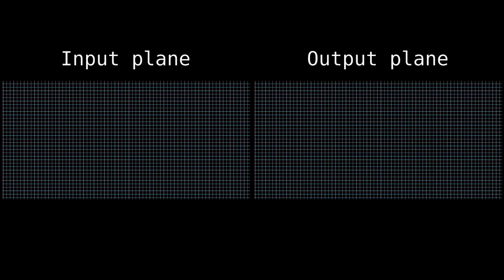But let's leave the input plane unaltered, and instead of representing our input by putting it on the output plane, let's represent our output by putting it on the input plane in this particular way. If we pick a random point as our input, then maybe our transformed point as our output is over here. But we don't have to think about our output as a point.